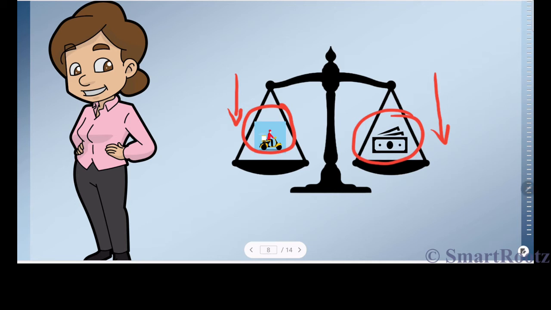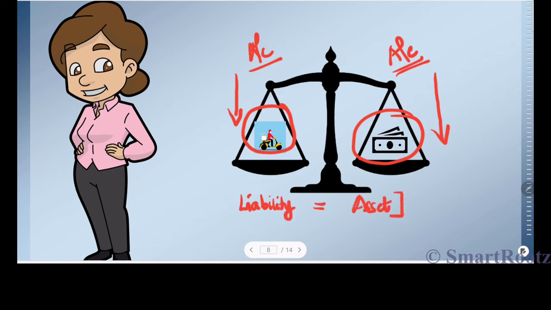Yes, so it shows two effects, right? One is the vendor account, one is the cash account. So we've actually balanced the books by reducing the vendor account, which is our liability, and then we've also reduced the cash account, which is the asset. So at the end of the month, the liability is going to be equal to the asset. So this is what we are trying to say as the double entry bookkeeping system, or the art of balancing, right?